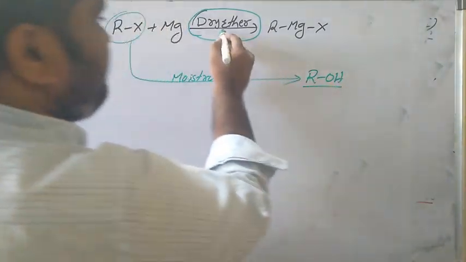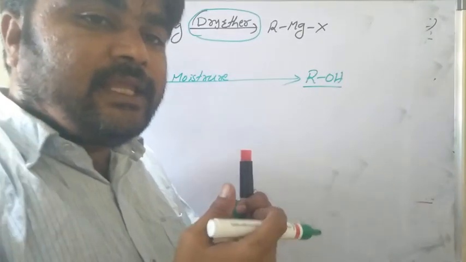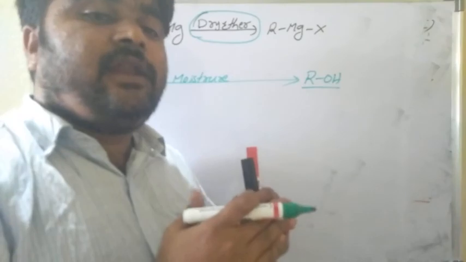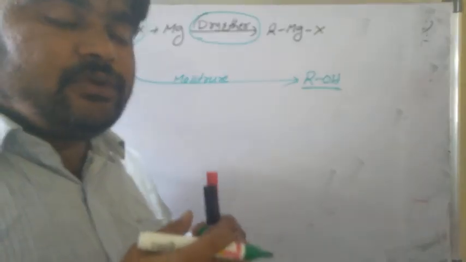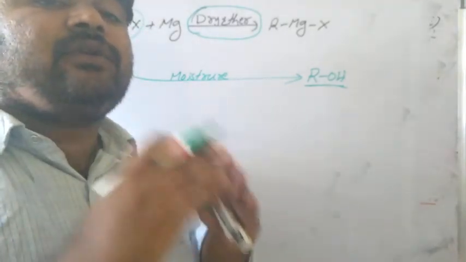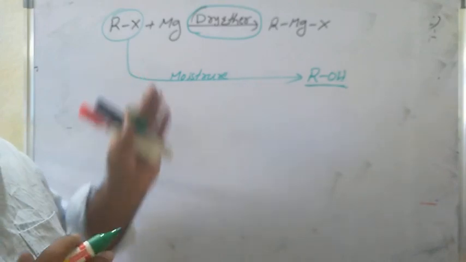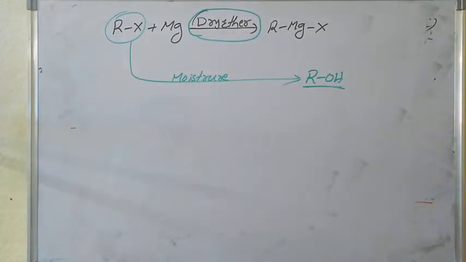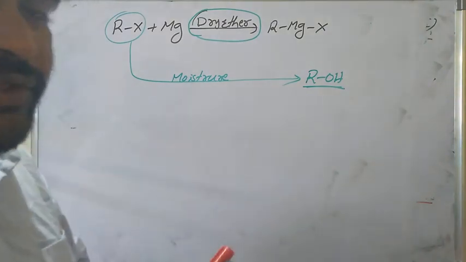That is the reason why, in the preparation of Grignard reagent, we have to use dry ether. In the presence of moist ether, alkyl halide is converted to alcohol. Due to this reaction, only we have to take dry ethers. Don't take the moisture. See, next one is Wurtz reaction.